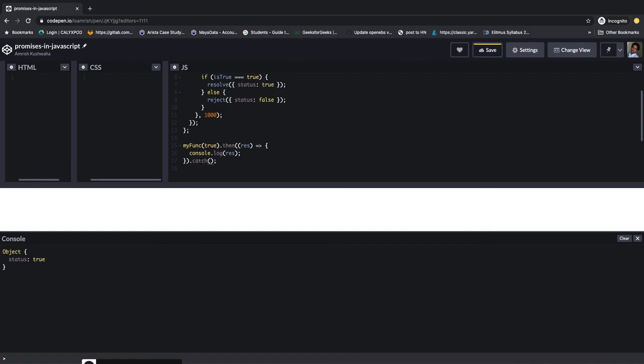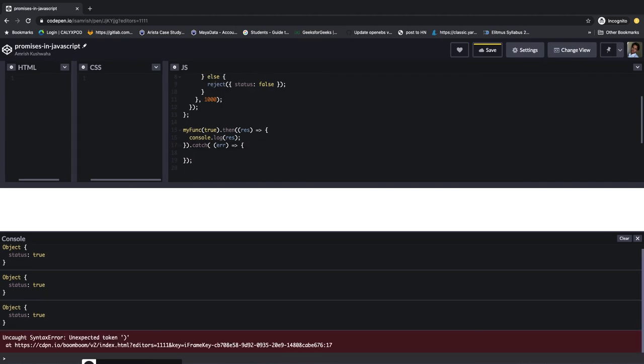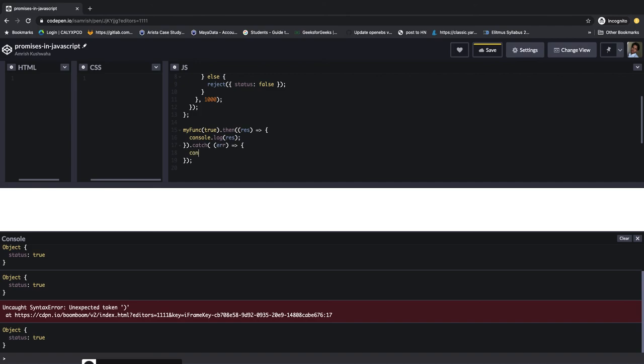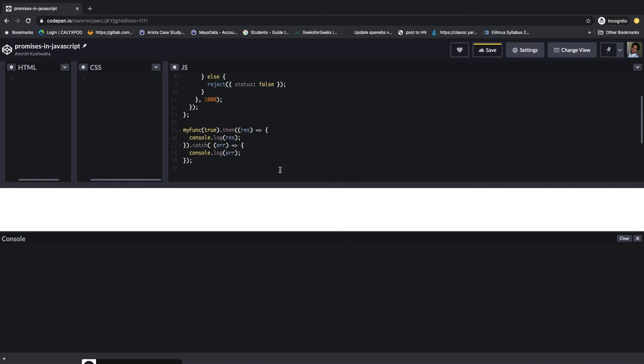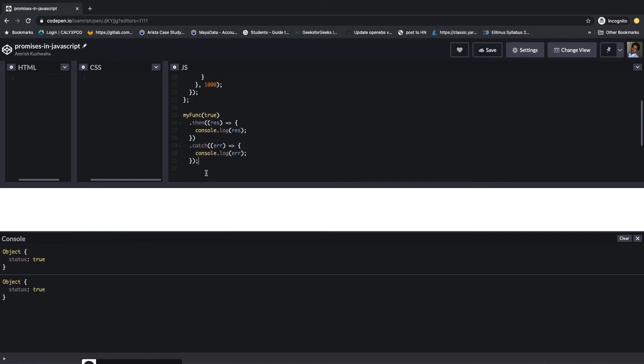If I put a catch here, this is never going to respond, because I have given the true value and it will always resolve. So if I console log the error, see, nothing is there, only status true is here.